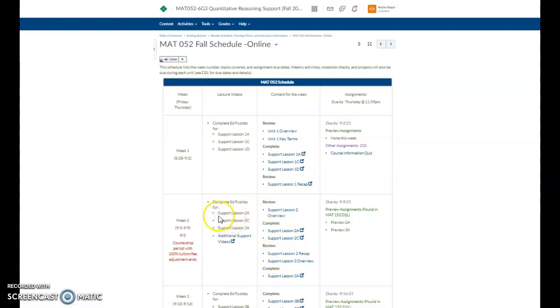So please note, again, these are different. There's a different code for this Edpuzzle site as well. You'll see over here that you have 2 preview assignments that are also due. These are the same preview assignments that you will be completing for your MAT 152 Quantitative Reasoning course, which is why they are not found in this particular D2L shell. You can find these in your Math 152 D2L. They are the same exact pages that you will be completing for that other course.